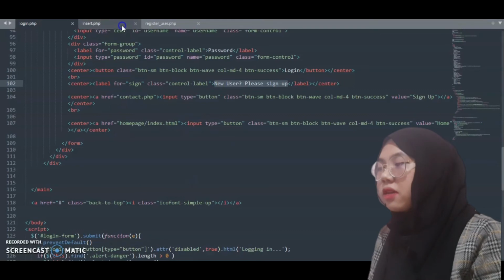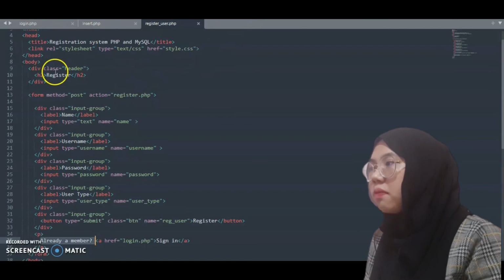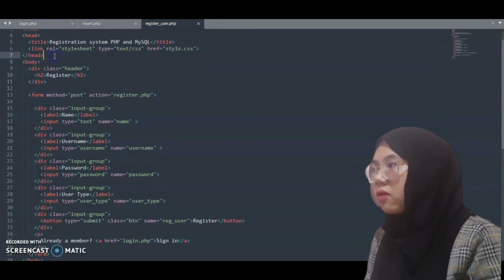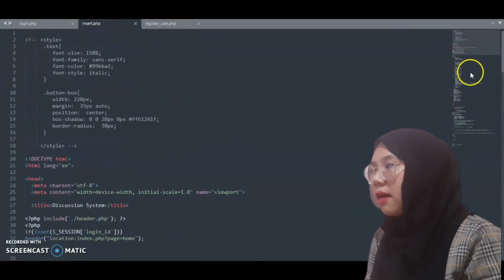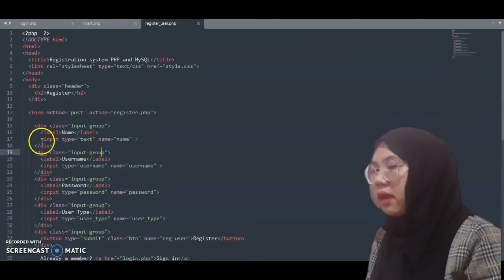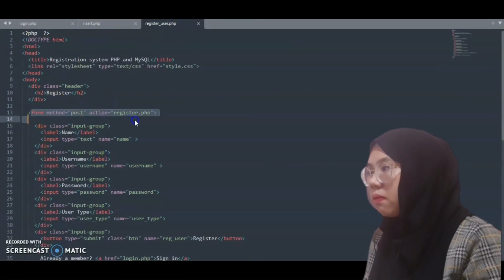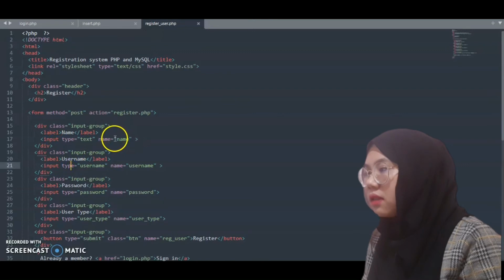Okay, next we go through the CRUDs. For the CRUDs, for the register, we have two files, which are insert.php and register_user.php. In register_user.php, we put HTML coding here, while in insert.php we put PHP and CSS coding. For register, we use the form method in order to make the process succeed. Also, we use input for the user to put their details into our system.